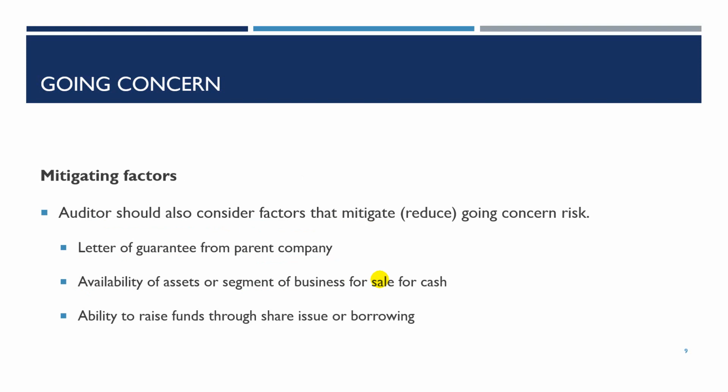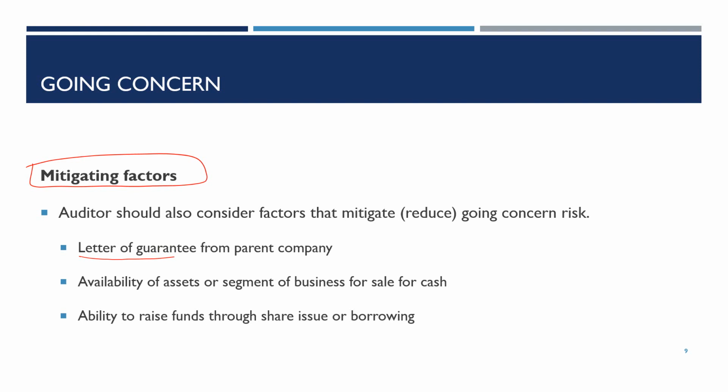Auditors also consider the mitigating factors which can reduce the risk that the going concern assumption may be in doubt. For example, if a client is experiencing severe cash shortages but has a letter from its bank agreeing to provide additional financing, the letter reduces the risk that the going concern assumption may be invalid.